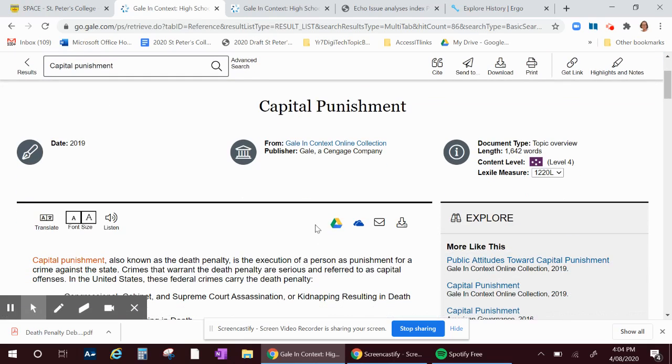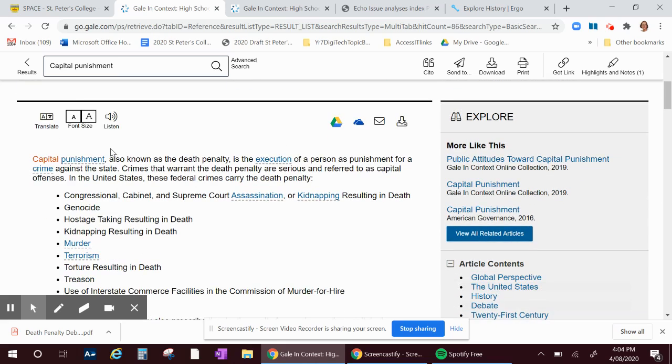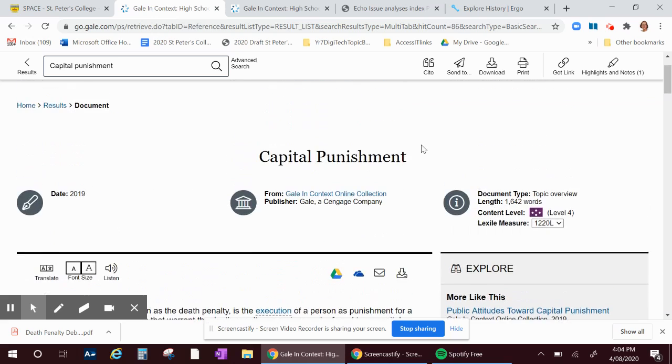and it gives us a good source of information from Gale in Context online collection, and it's like an online encyclopedia. Okay, so we've got our article here. Before I go into it, I'll tell you what you can actually do with this as well. What you can do is make the font bigger. You can also listen to it or translate it into another language for interest. We have also the ability to download it to our drive, email it to yourself, or download it so you can take it offline and work with it.